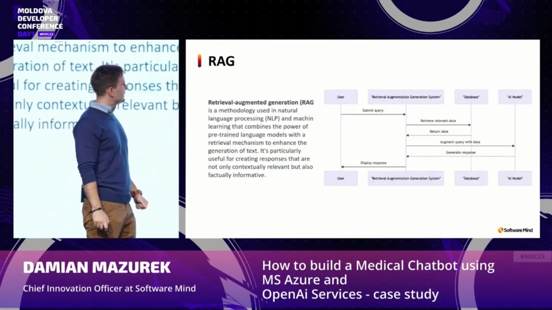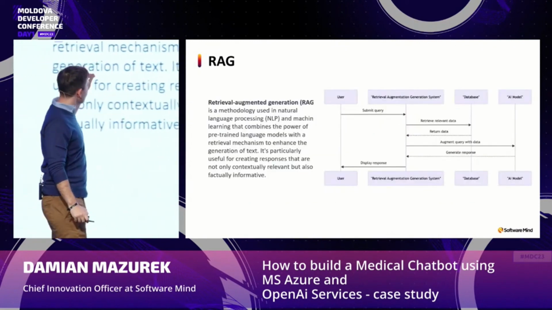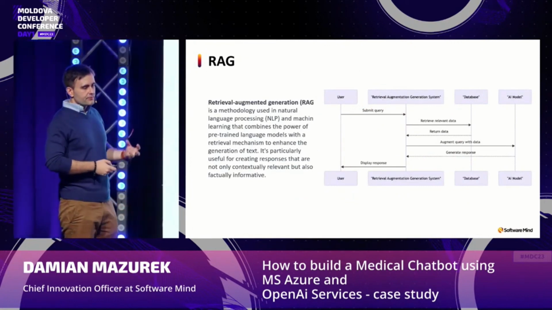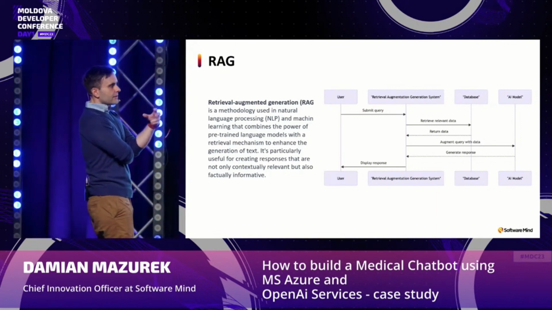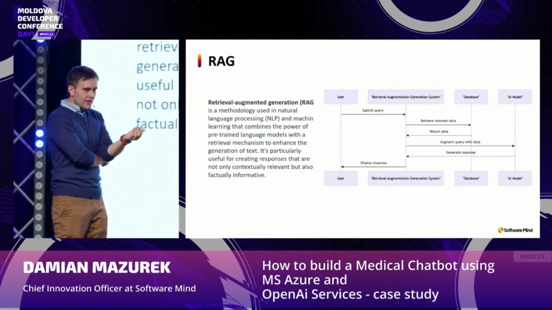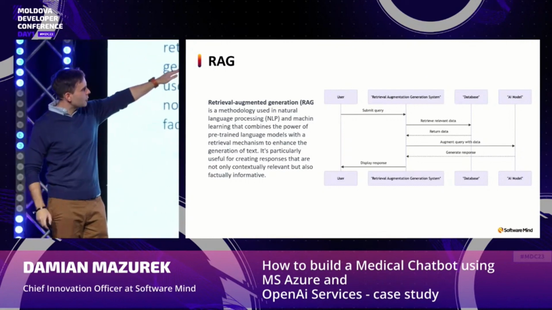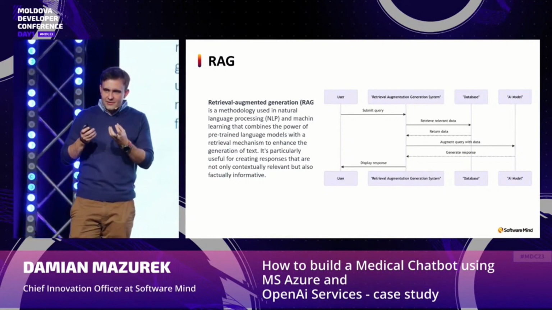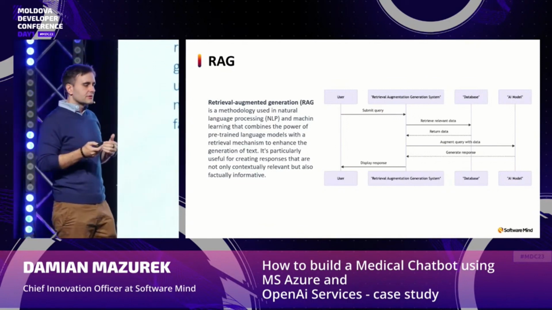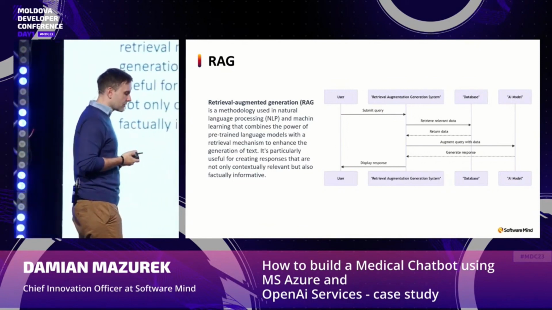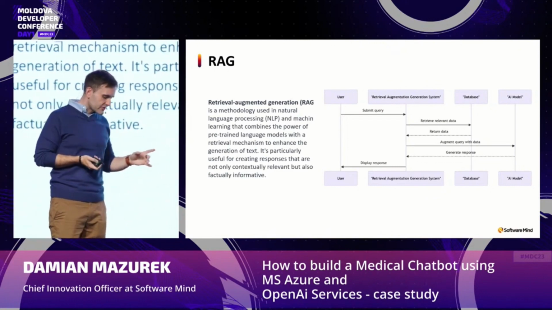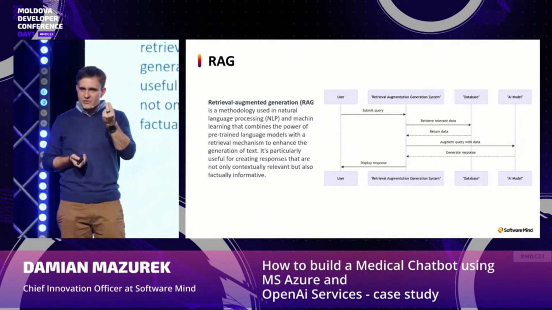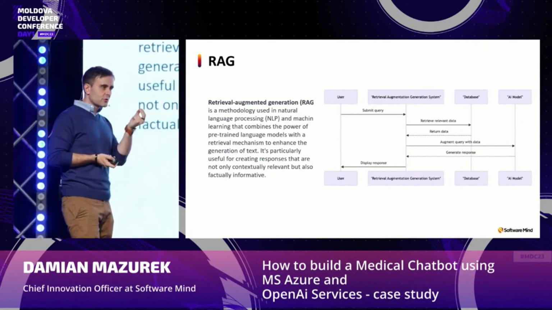And here we go to the technique that is called retrieval augmented generation. It's called RAG. In this methodology, first of all, when we submit a query from our user, we search for the relevant data. And we do this using the embedding process, and I will describe in the next slide what it is, and retrieve the most relevant data for a specific user query.